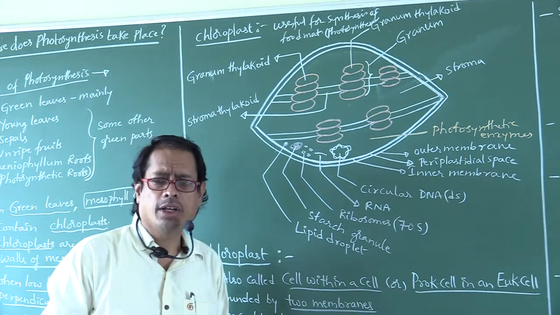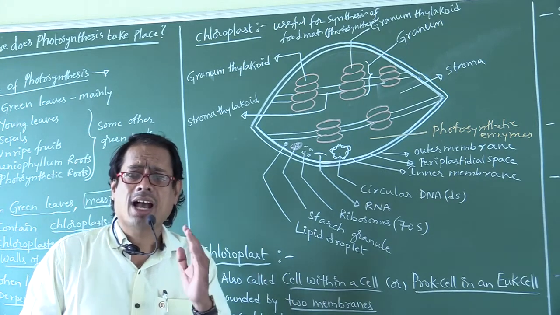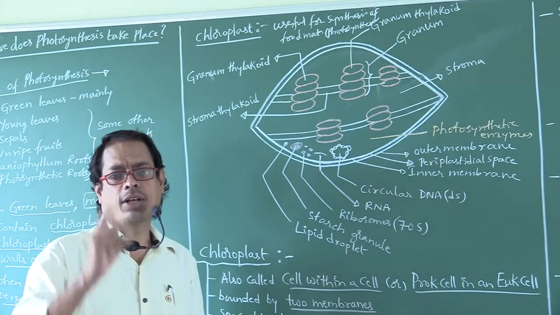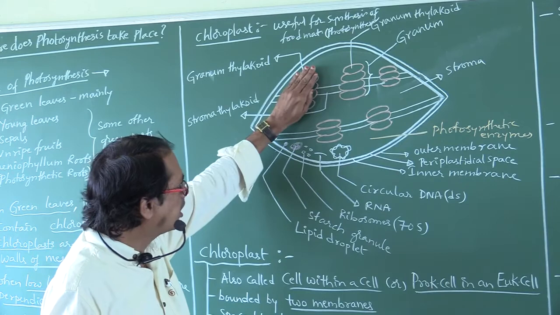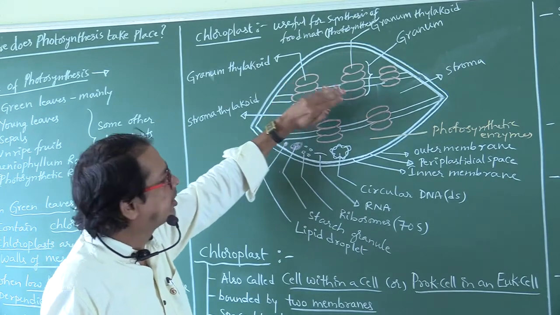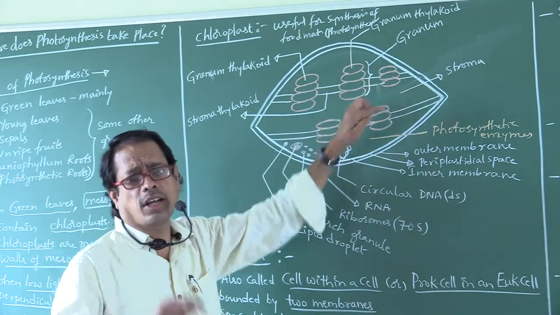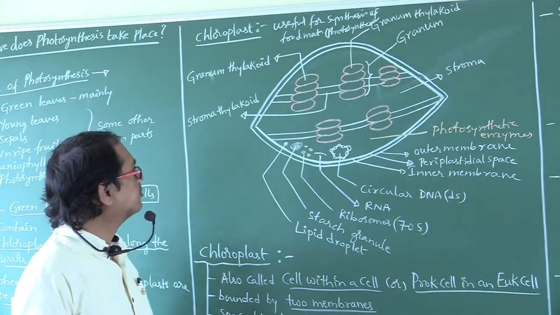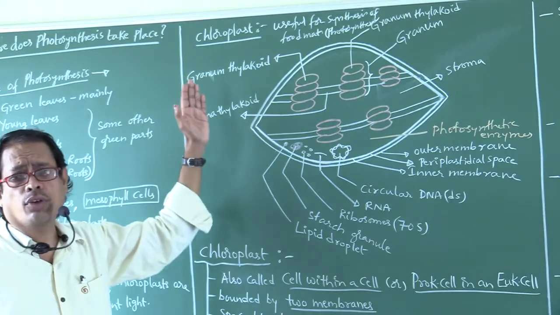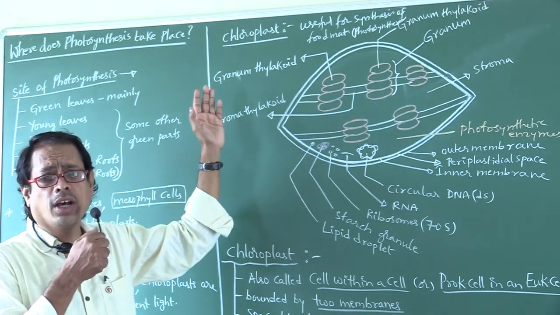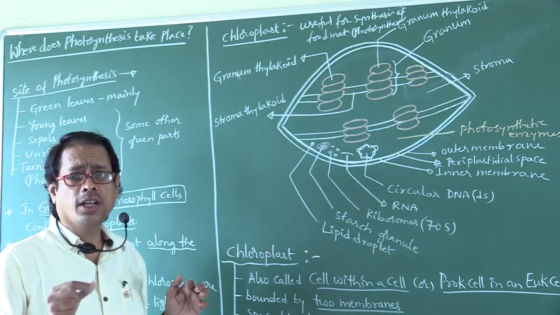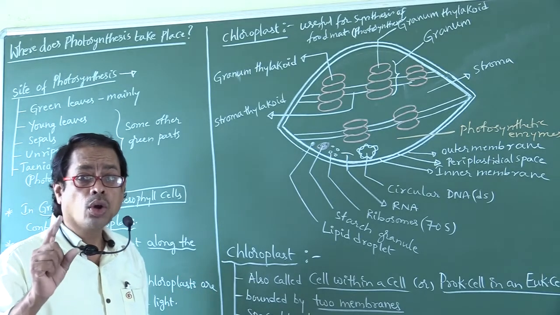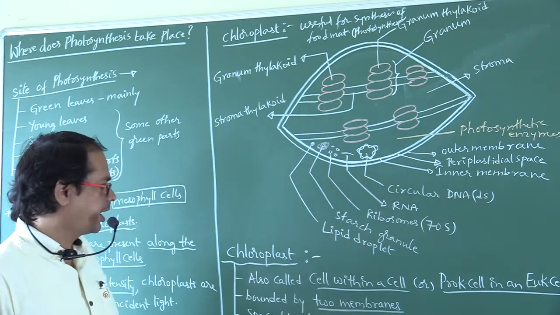That is very, very important. Light reaction occurs in grana. Dark reaction occurs in stroma. So that means here light reaction occurs, and here dark reaction occurs. Dark reaction means the C3 cycle, right? So what is the function of the chloroplast? It is useful for synthesis or assimilation of food materials.